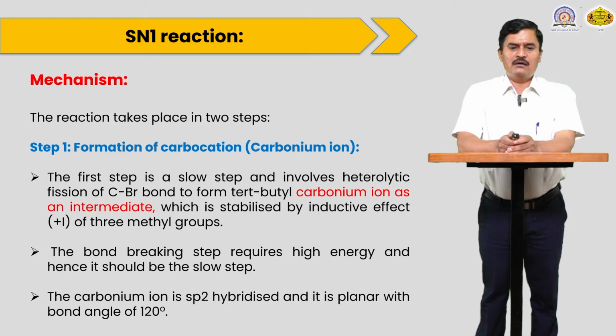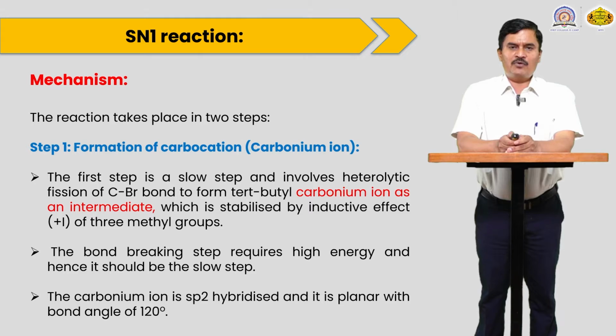The bond breaking step requires high energy, and that is known as the transition state. The carbocation is sp2 hybridized, and it is planar with a bond angle of 120 degrees. So the carbocation has planar geometry, that's why attack of the OH minus may be from the front side or from the back side, equally possible. Means in case of the SN1 reaction, there is inversion as well as retention in configuration. So in SN1 reaction there is formation of a racemic mixture.